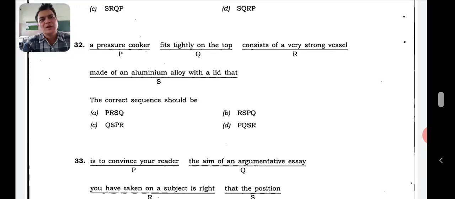Let's see. A pressure cooker consists of a very strong vessel made of an aluminum alloy with a lid that fits tightly on the top. That's right. PRSQ will be the right answer. Let's go to the next one now. See, you have to think about the subject first, how it will come. So here in the case of a pressure cooker, that is the subject. So think about that and then you'll be able to find out the correct order of the parts of a sentence. So let's go to the next one now.